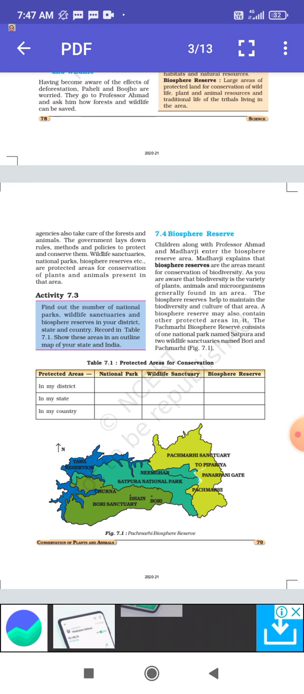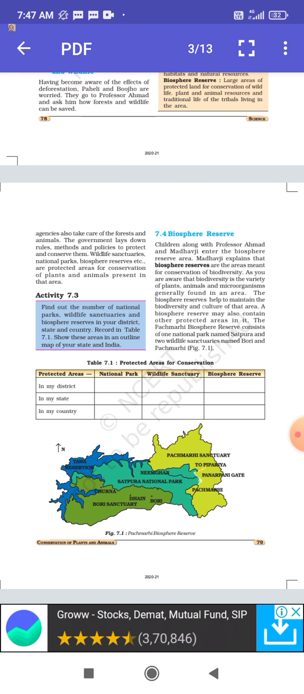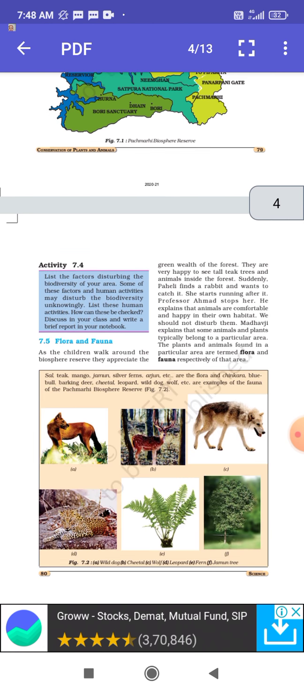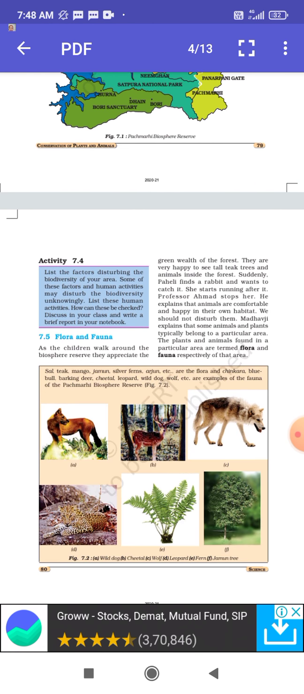Now, here table 7.1 is given about the protected areas for conservation. So you can take this example only. In our country, that is India, how many national parks are there in this? One national park, that is Satpura, and two wildlife sanctuaries, Bori and Panchmari, and the biosphere reserve is Panchmari Biosphere Reserve. Okay. Now next come flora and fauna.